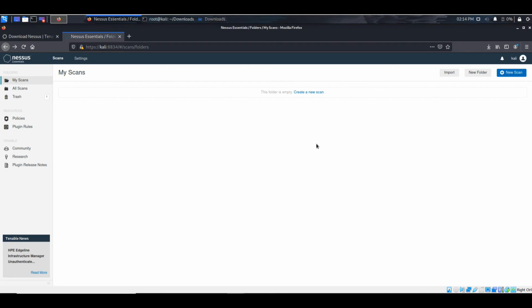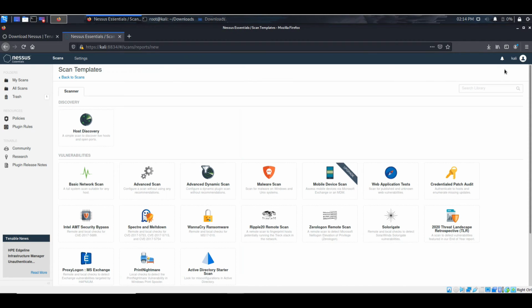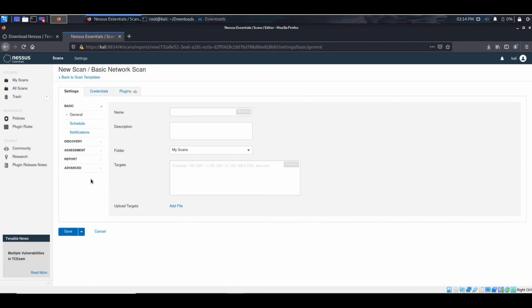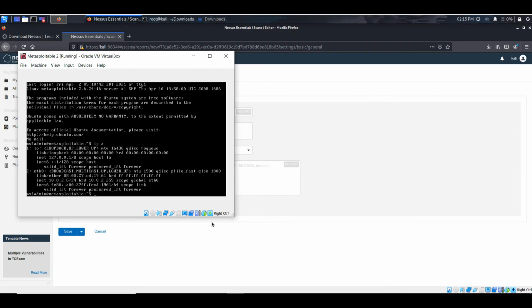To start a scan, click on New Scan. This here is the variety of scan types that Nessus provides. I'm gonna use only the basic network scan. In scanning, we need a target. I have here a Metasploitable 2 machine that serves as our target machine. I'm gonna get the IP address, 10.0.2.6, and we're gonna go back to our Nessus.